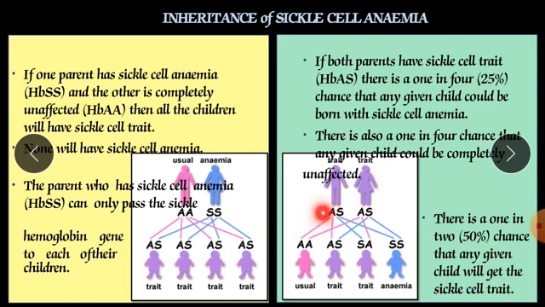So here both parents have sickle cell trait. They cross their genes, and there is a 25% chance of one child being affected, one child being anemic. So one child is going to be anemic. And there is a 1 in 2, 50% chance that any given child will get the sickle cell trait.